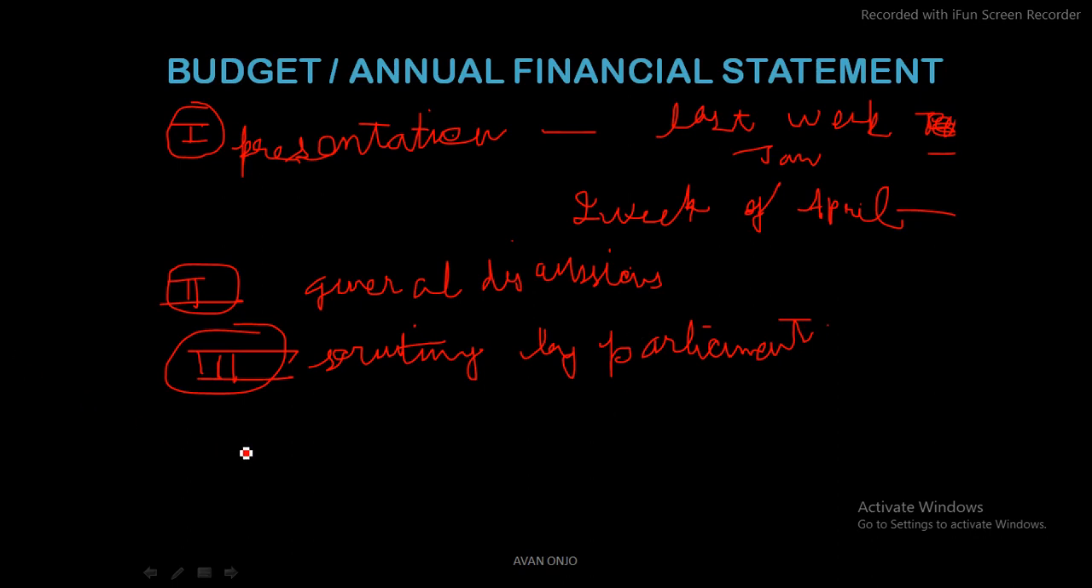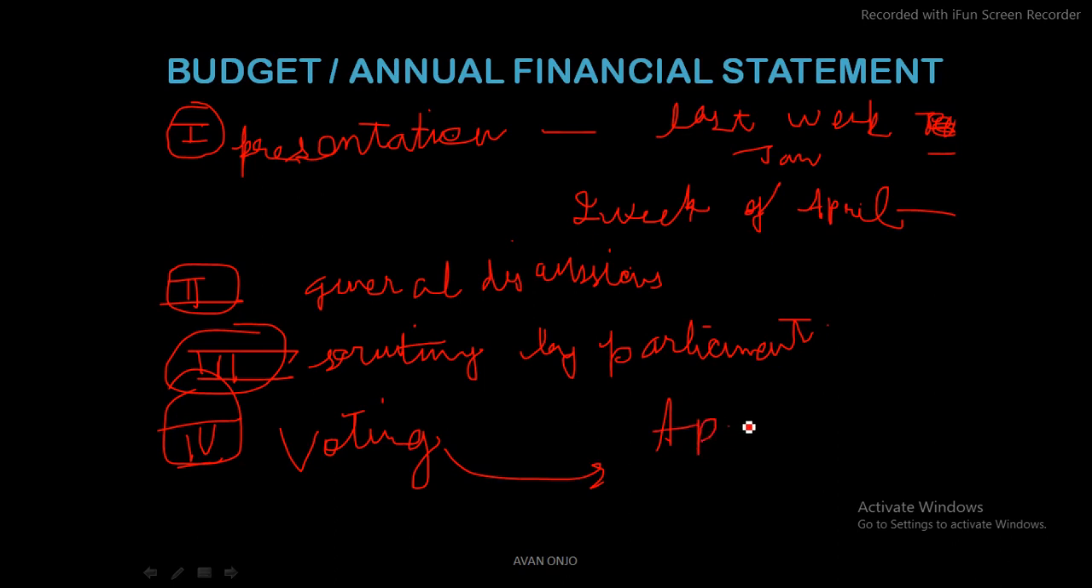Then after the scrutiny, there is going to be voting, of course. The voting would be on the demand of grants by the House of the People, that is known as the Legislative Assembly. After that, this appropriation bill is going to be passed.